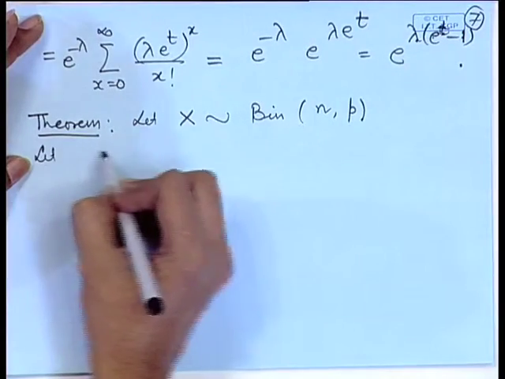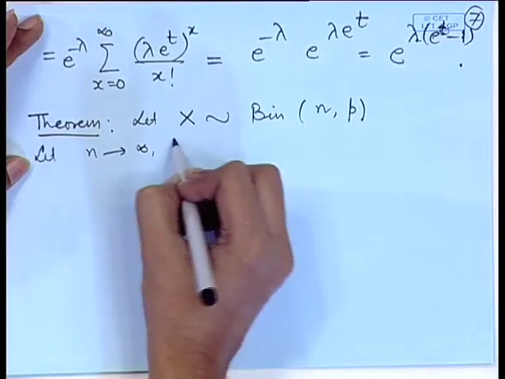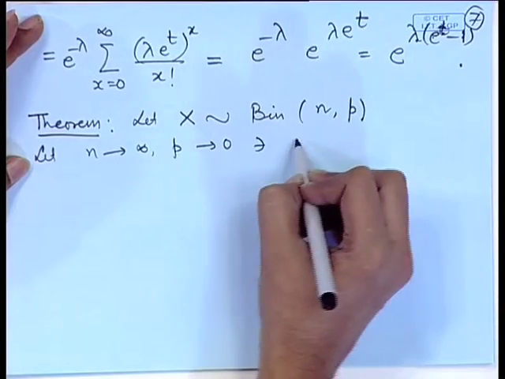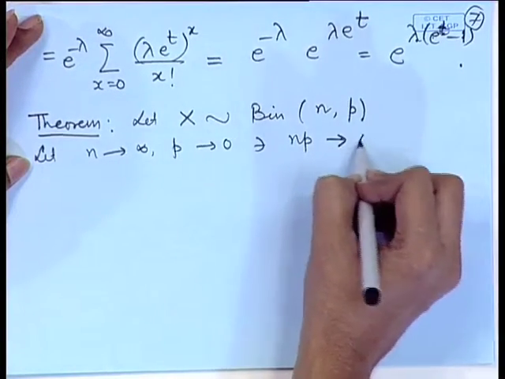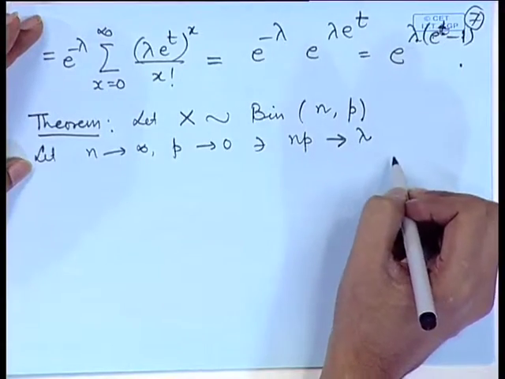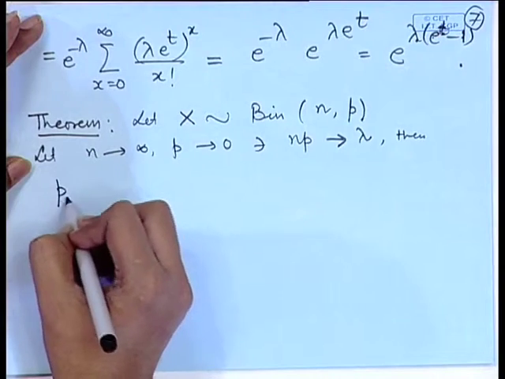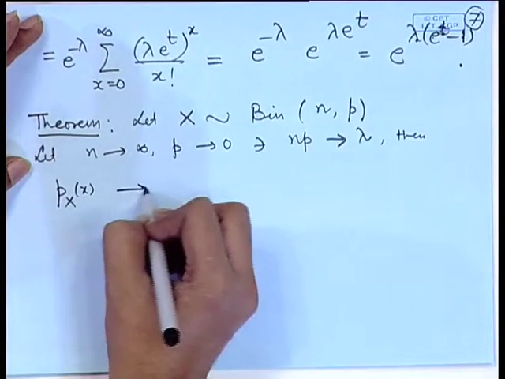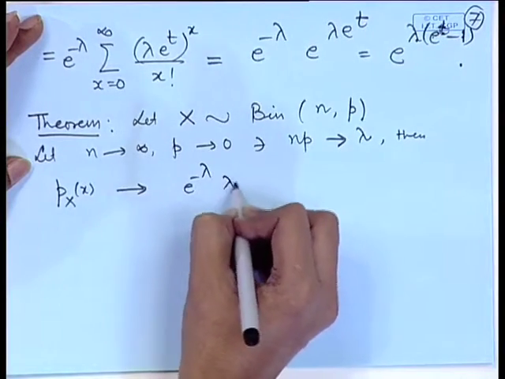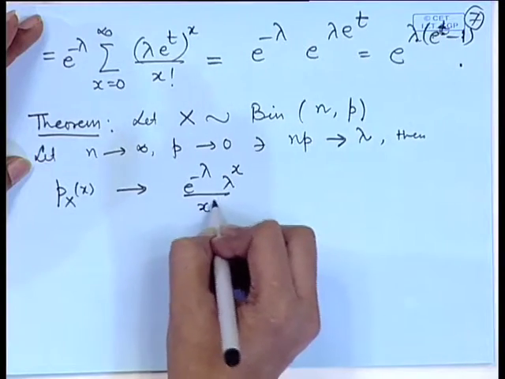Let n tend to infinity, p tend to 0, such that n p tends to some number, say lambda, then the distribution of x converges to e to the power minus lambda, lambda to the power x by x factorial.